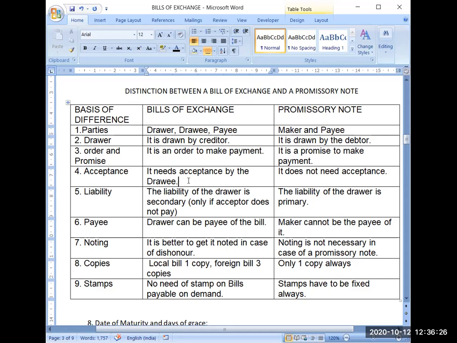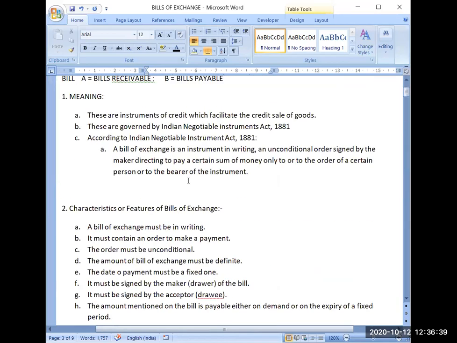Then fifth point is liability. The liability of the drawer is secondary. Why the liability of the drawer is secondary? Sometimes what happen, this point I will explain in detail. Like suppose in our example, I will show you the example.